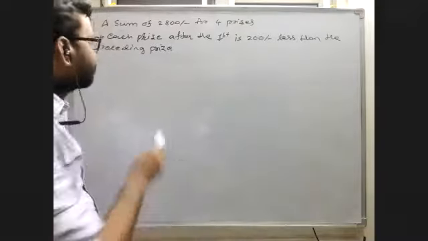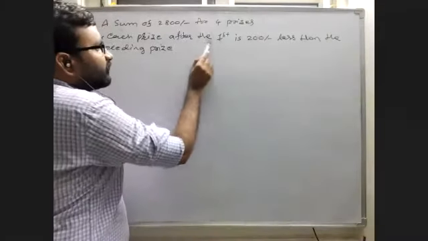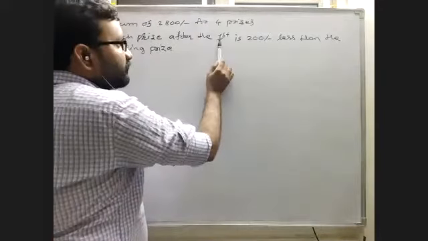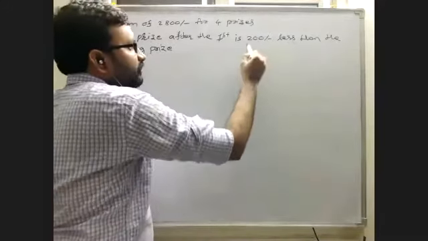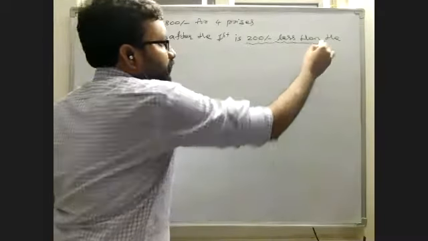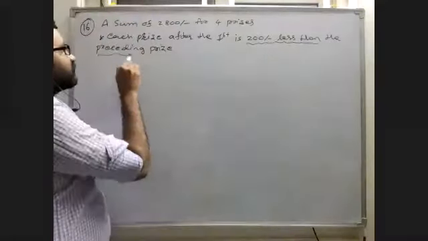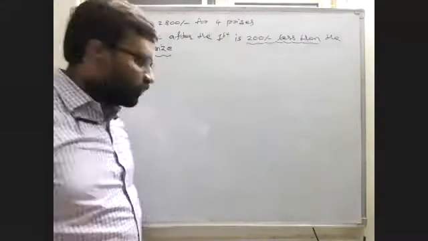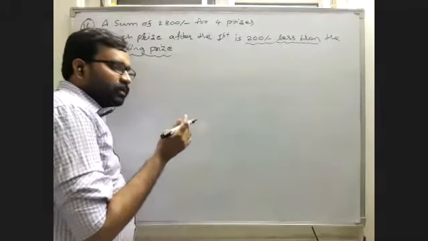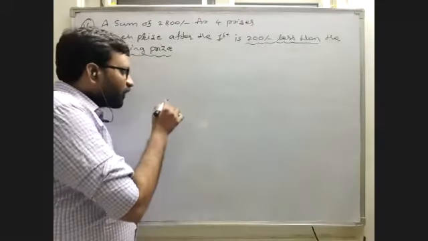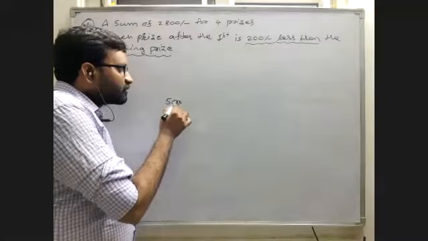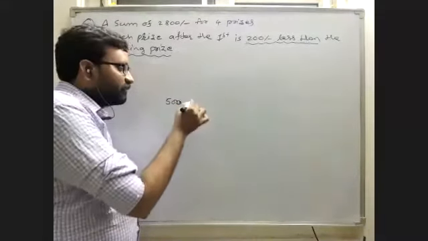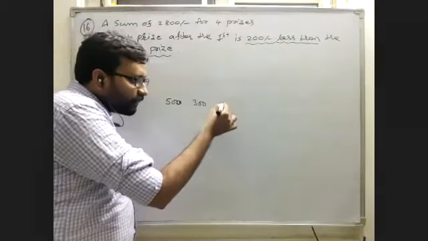What is given? Each prize after the first prize is 200 less than the preceding prize. Suppose I give 500 as the first prize, the second prize will be 200 less than this, that will be 300, and again 100.